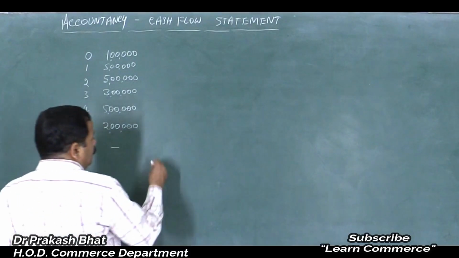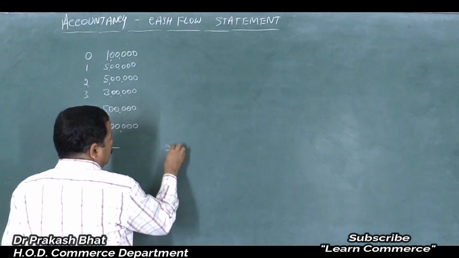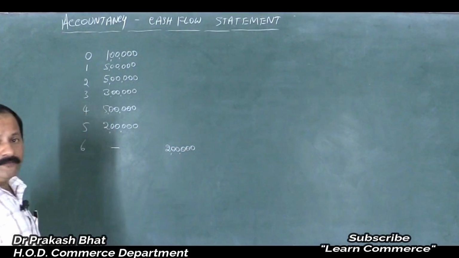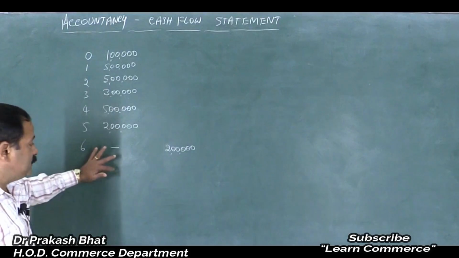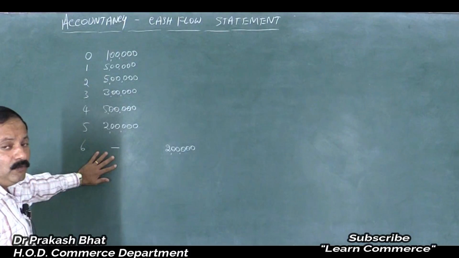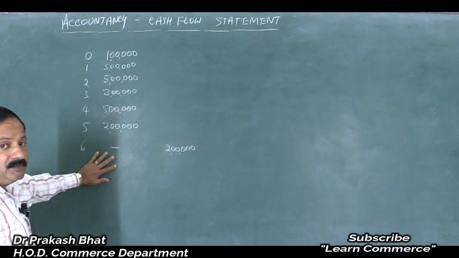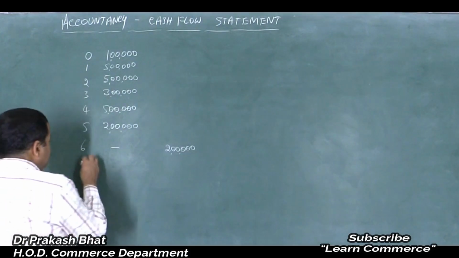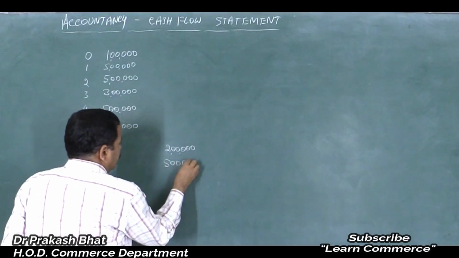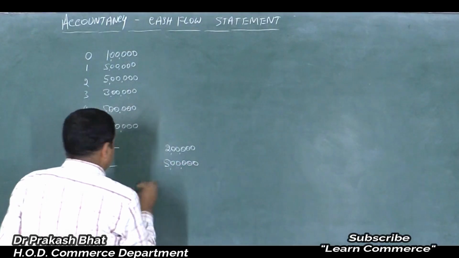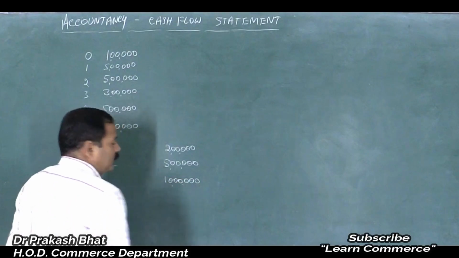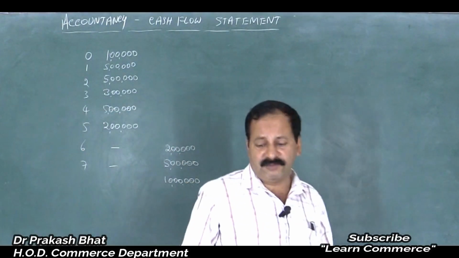Now the cash inflow starts, maybe 2 lakh rupees. We have sold the finished products. We have started manufacturing, commercial production has started, and during the 6th year we have started getting cash from outside, that is by selling goods and services, isn't it? Maybe during the 7th year, cash inflow increased to 5 lakh. Maybe during the next year, we have earned a cash flow of 10 lakh. Like this, these are called cash inflows and cash outflows.